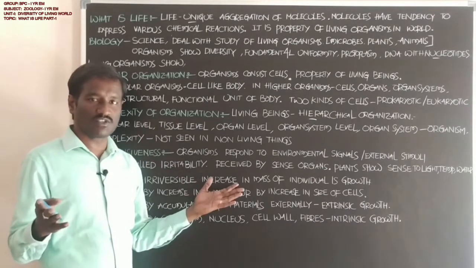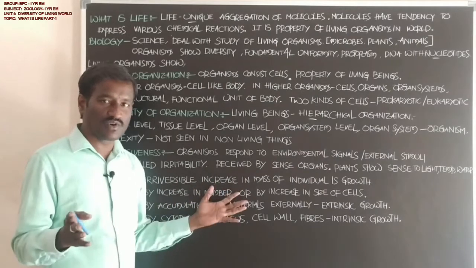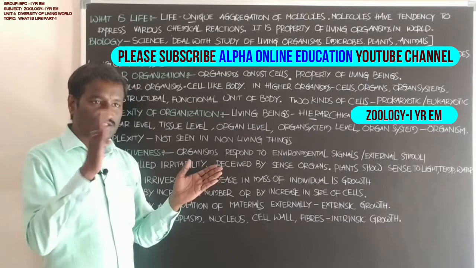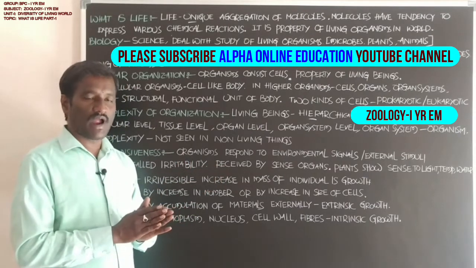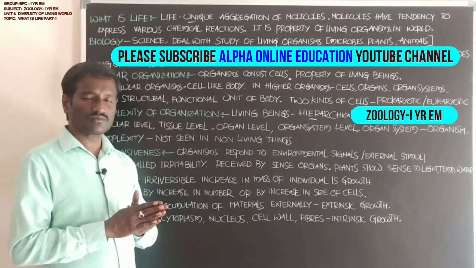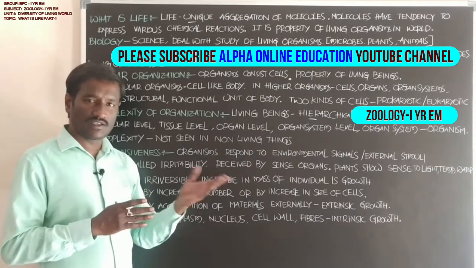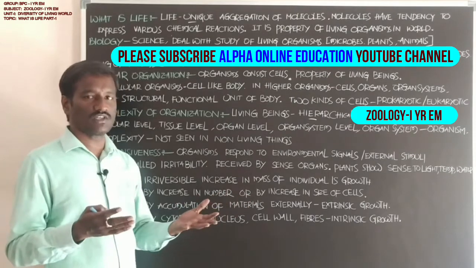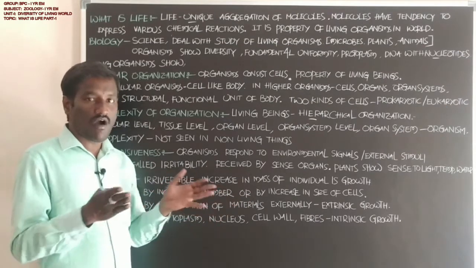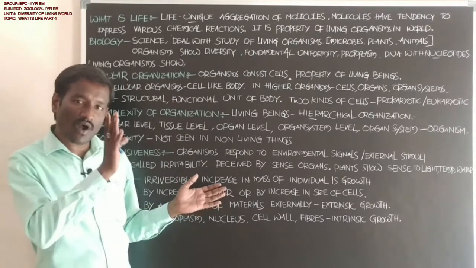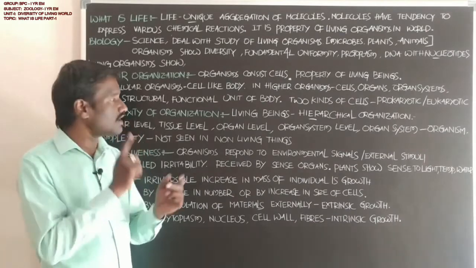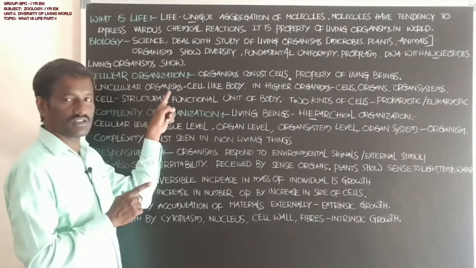For example, if you observe amoeba, paramecium and euglena, the entire body is formed by a single cell. All types of physiological activities like respiration, excretion, osmoregulation and circulation are performed by the single cell. These types of organisms are called unicellular organisms.